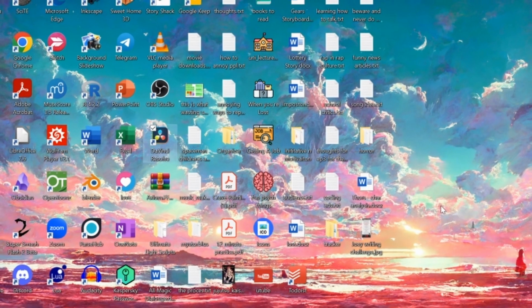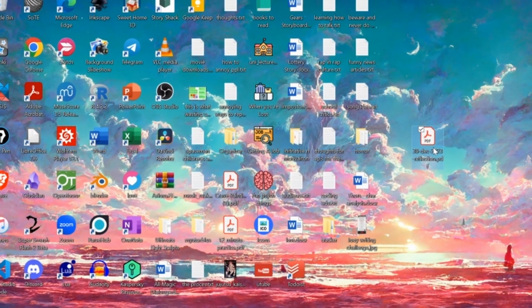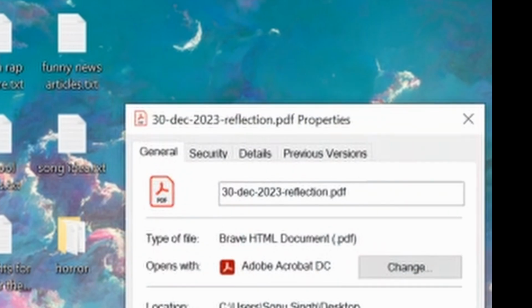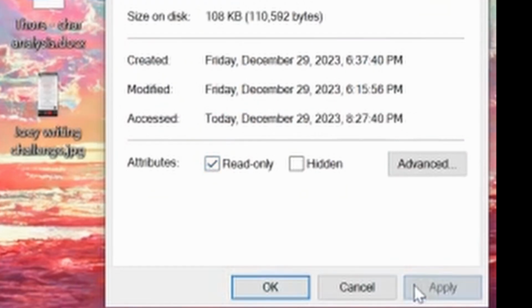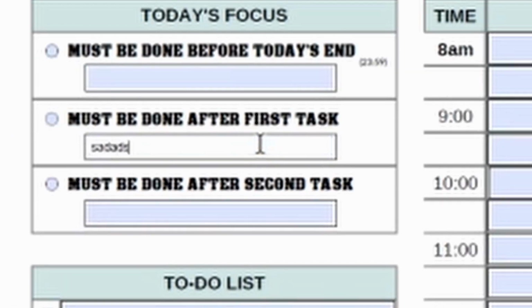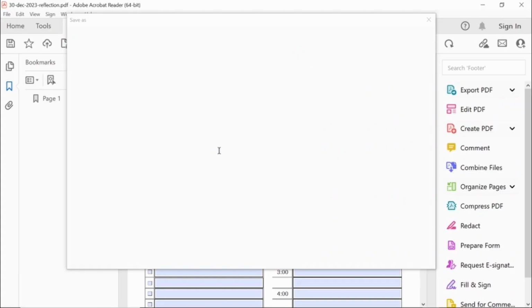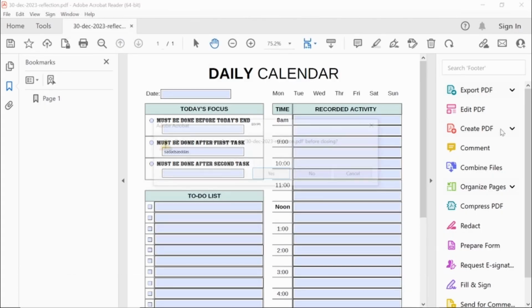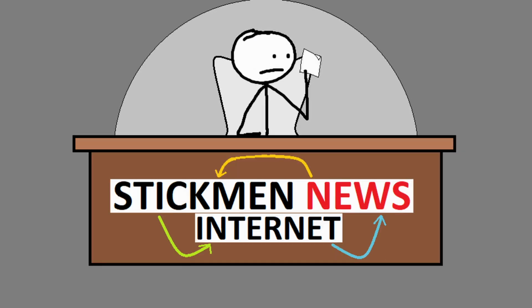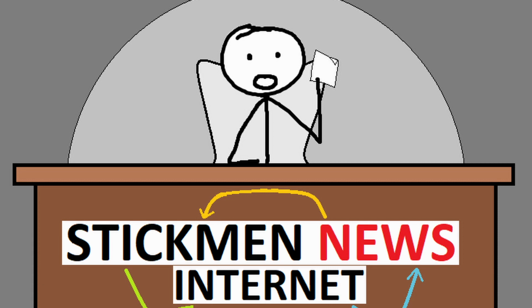So let's just say I drag one of these guys out here. I make it properties, read only, apply, okay. I click this motherfucker again. Turns out you can edit it and you can save it as is. So what the fuck is up with that? Like, read-only doesn't even work correctly anymore. So that's just wonderful.